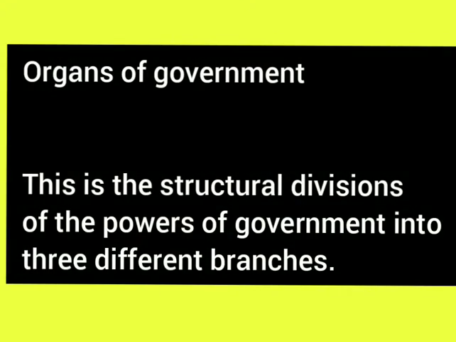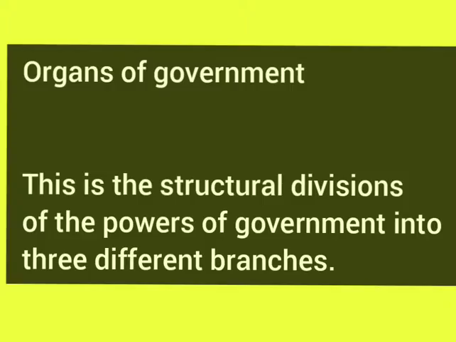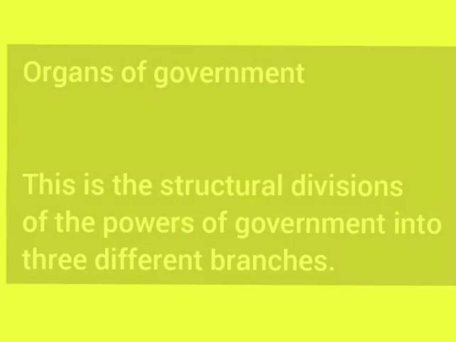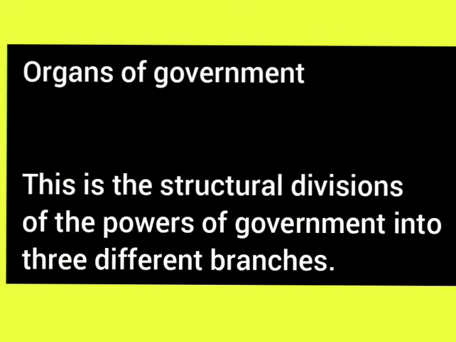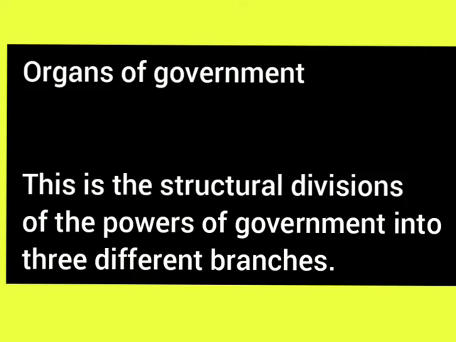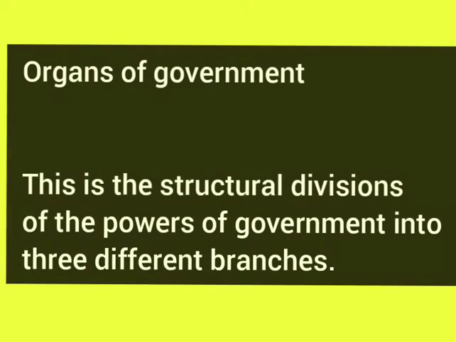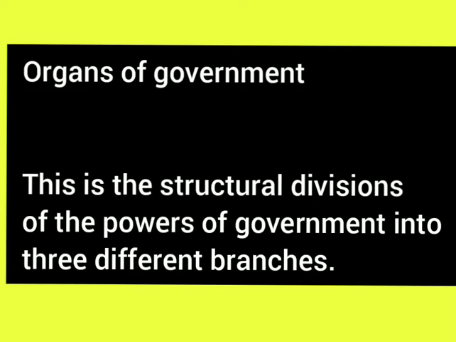Organs of government is the structural division of the powers of government into three different branches: the executive, responsible for the implementation of policies; the legislature, responsible for lawmaking; and the judiciary, responsible for interpretation of laws. These three organs work together to ensure a stable society in the state.